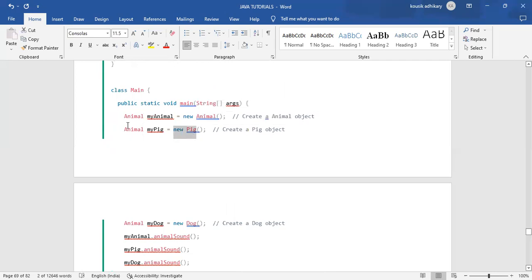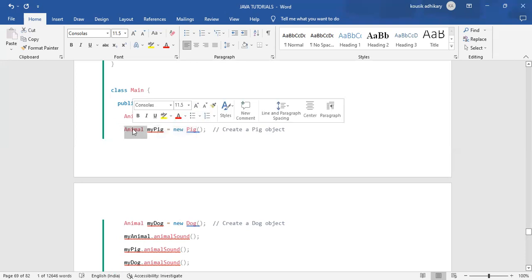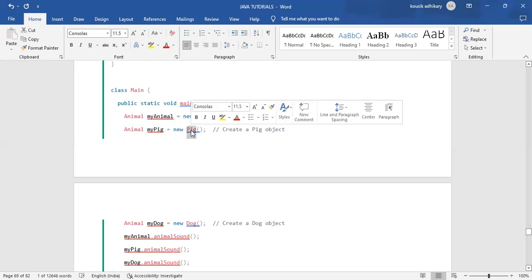The Pig and the Dog are Animal classes too, just because we are extending the Animal class to the Pig class and to the Dog class. That means we can create an object this way: Animal myPig = new Pig and Animal myDog = new Dog. Here Animal is the parent class, and here we are mentioning the subclass or the child class.